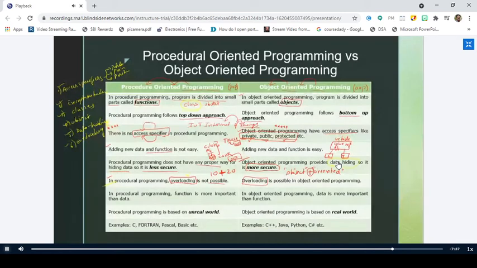Object is one string and oriented is another string, and I want to concatenate these two. If I write object plus oriented, it won't concatenate. Why? Because the plus is intended to work only on integers and floating point numbers. It is not intended for adding two strings. But we can write some code to make this plus work on strings also. This is called overloading. Did you get the point? Overloading. Is it clear?